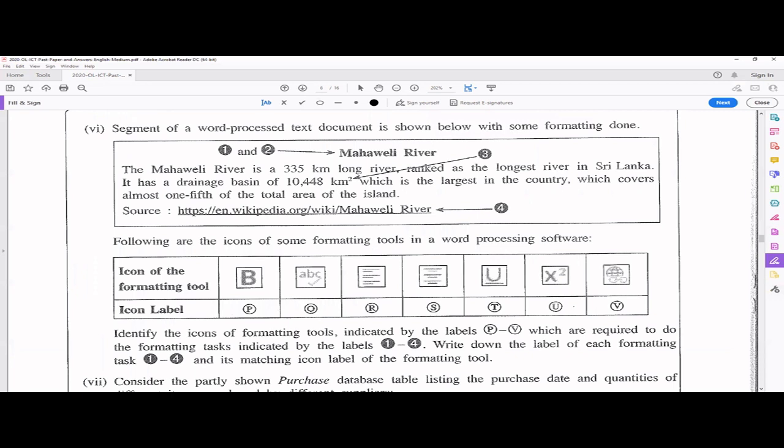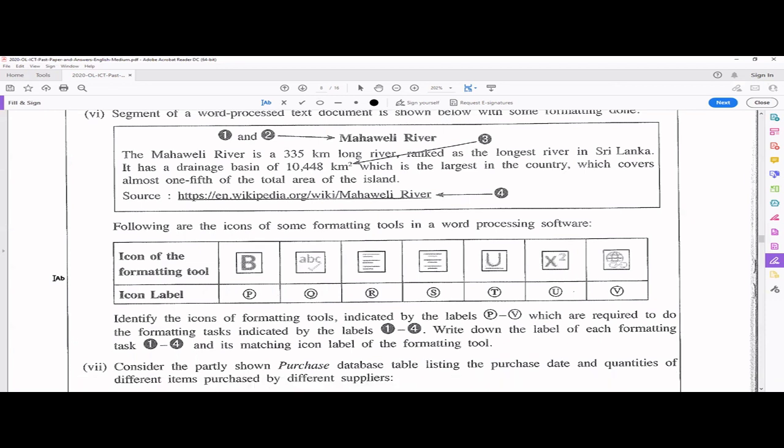next one. Here they have given a segment of a word processed text document with some formatting done, right? And they're asking you to tell, from these tools, what are the tools identified, right? So when you're presenting this answer, you have to tell very clearly 1, 2, 3, 4, right? These are the tools we have to identify. For one, this is P, like that. Okay, we'll go and discuss this one.